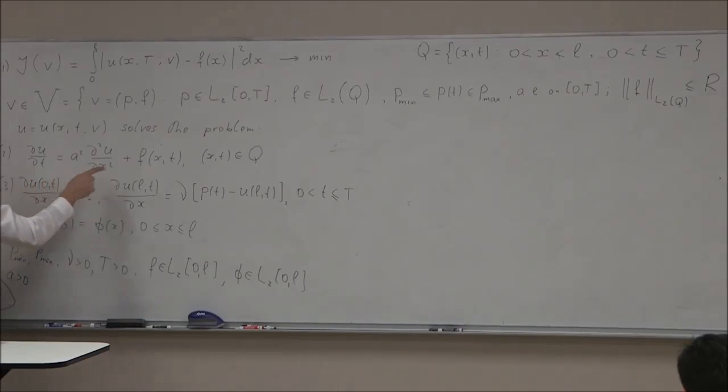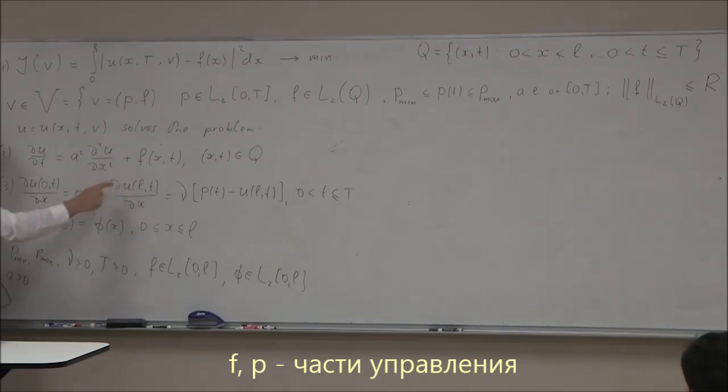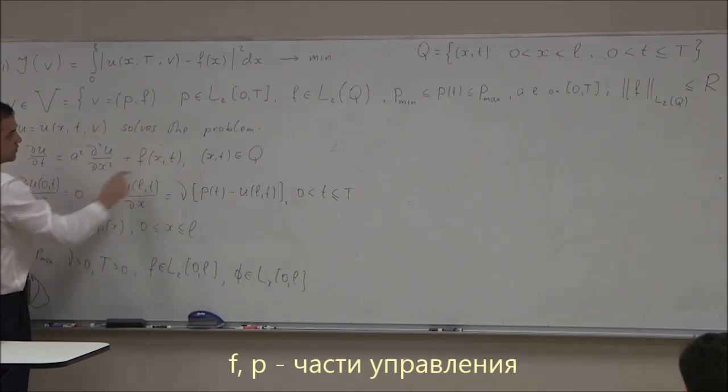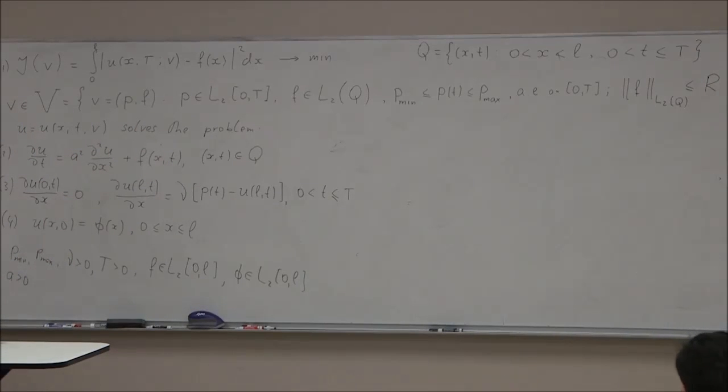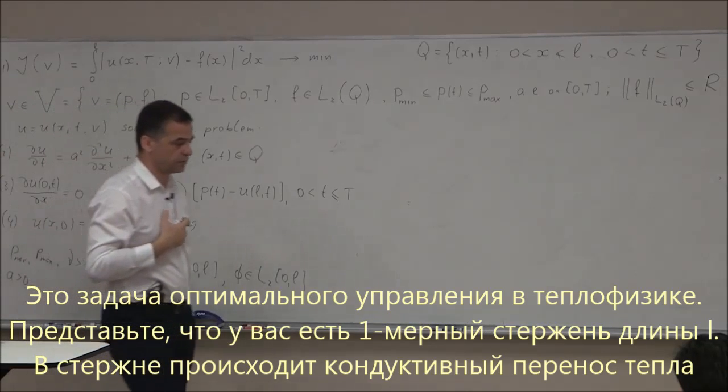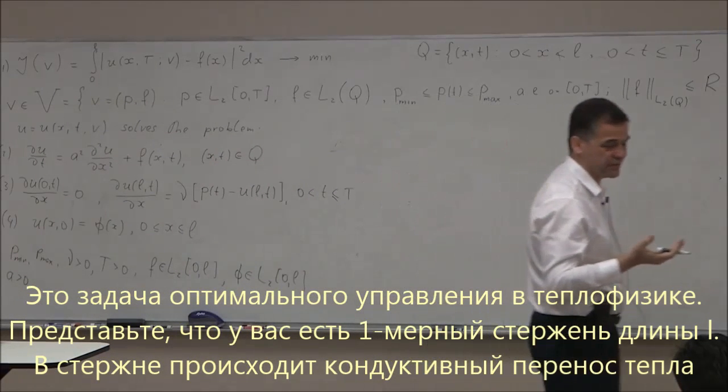Okay, let's take a positive. So f and p are part of the control. Okay, so that's a problem. Now, where does this problem come from? The problem is from optimal control in thermophysics.